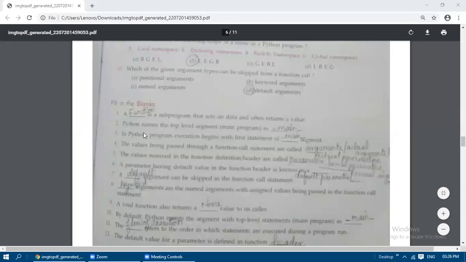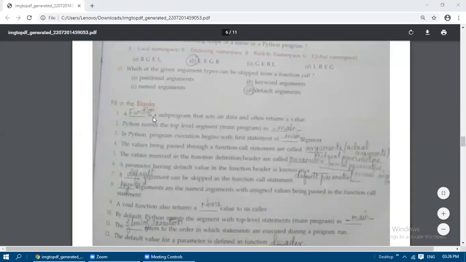Next, fill in the blanks. A dash is a subprogram that acts on data and often returns a value. You can take this as the definition for a function. A function or subprogram acts on data: when you are passing some value or data, it works on that data and returns some answer for us. That is known as a function or a subprogram.